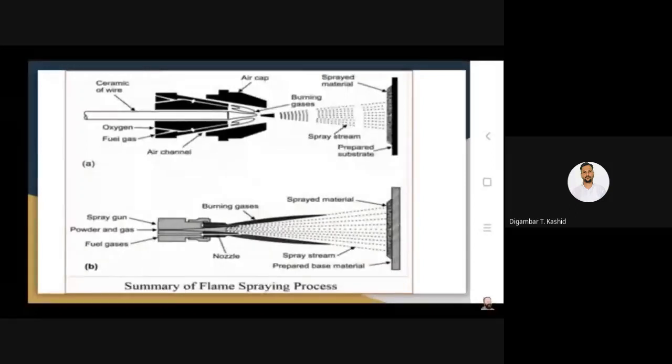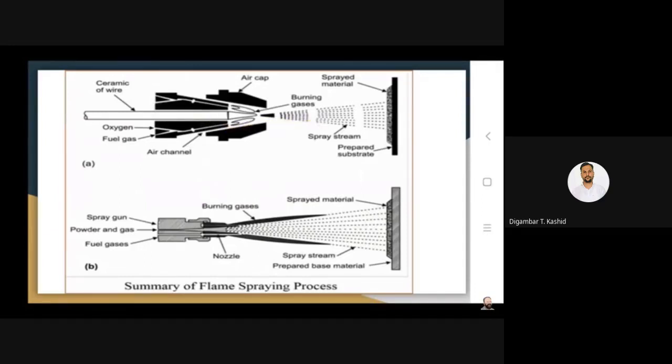Usually flow air, or you can also flow argon or nitrogen as a carrier gas, and that carrier gas is used to just fragment the molten material into smaller droplets, and subsequently it is projected onto the surface of the substrate to get the desired coating.